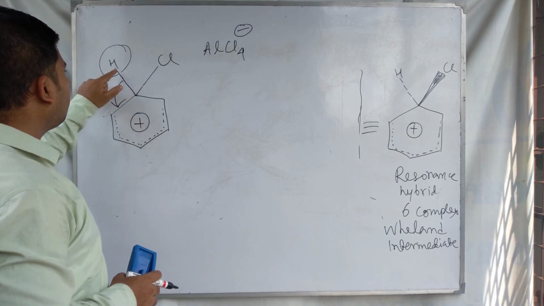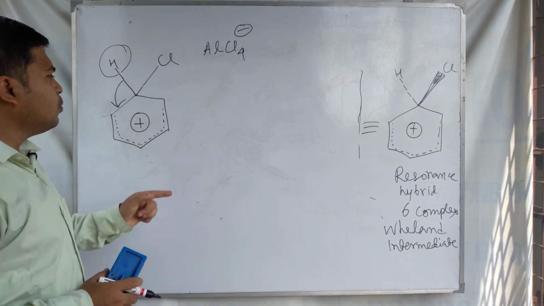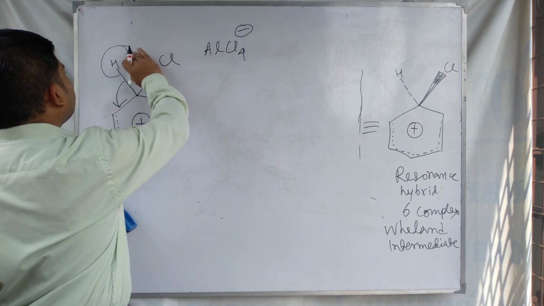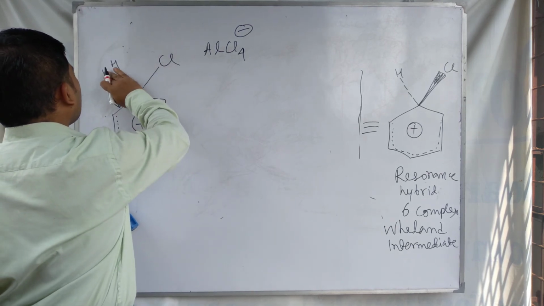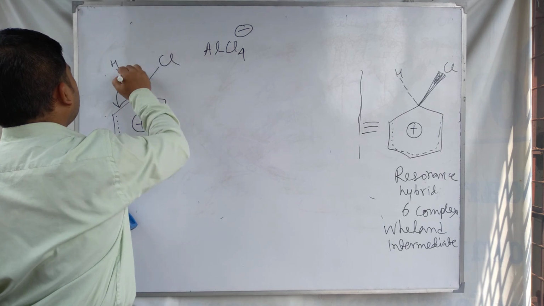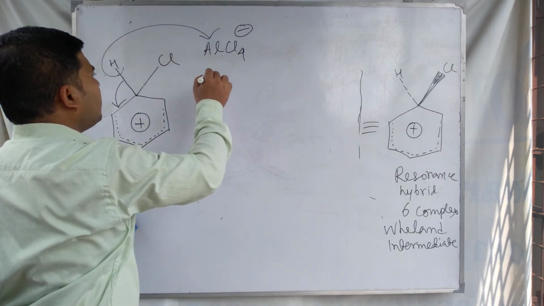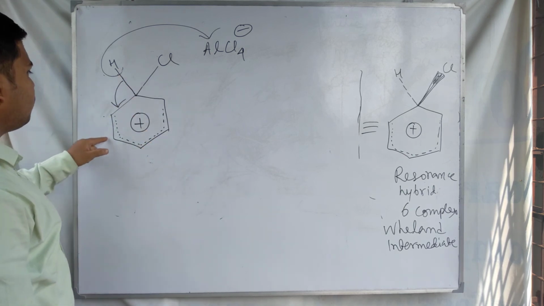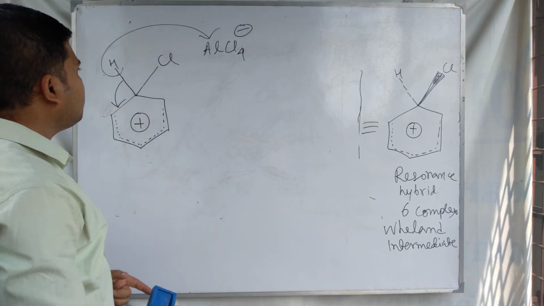This carbon hydrogen bond is broken here due to regain of aromaticity, and this hydrogen is now being removed from this carbocation intermediate.